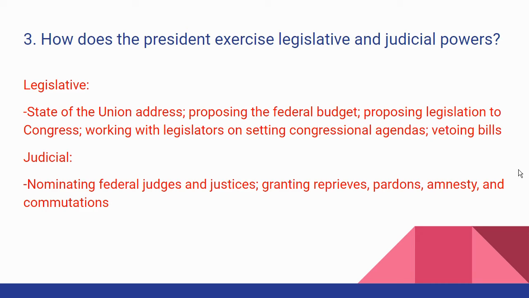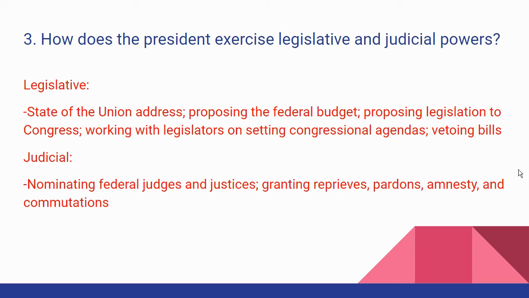The president can grant reprieves, pardons, amnesty, and commutations. Well, let's talk about what those are. A reprieve is an order from the president that postpones the carrying out of a sentence or the length of time a person is put in jail. In other words, that's often done to give them time to consider other issues. So they might be given a hold off.